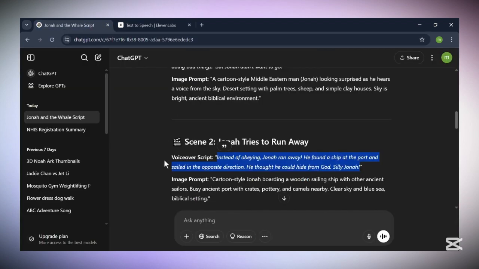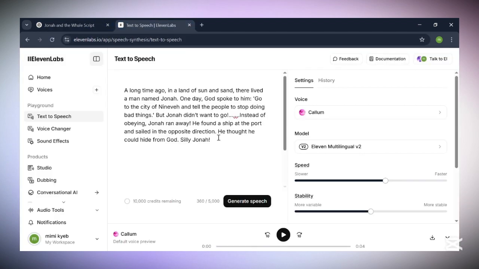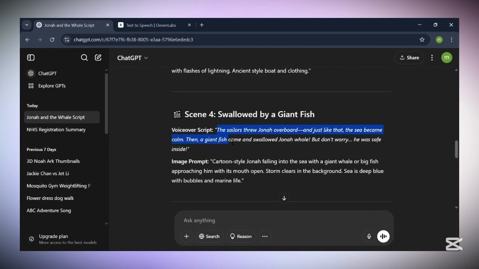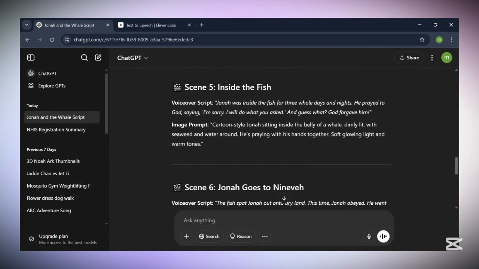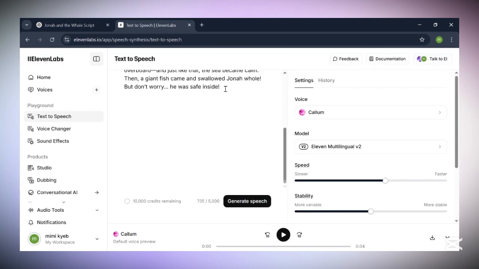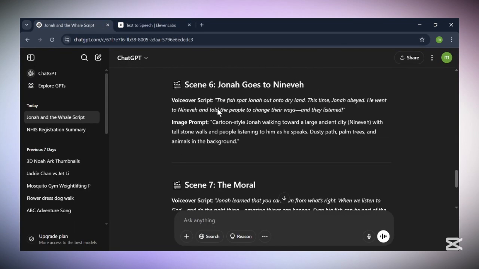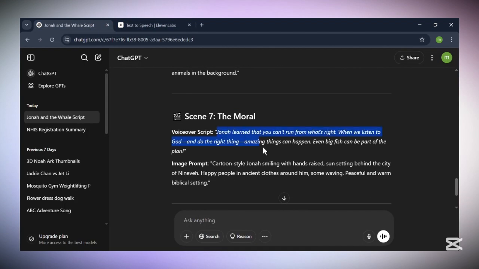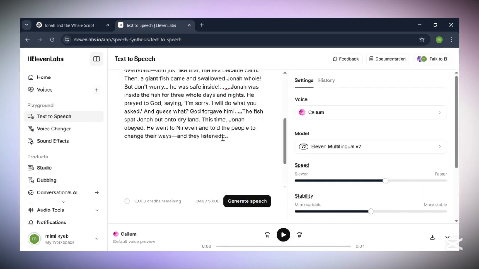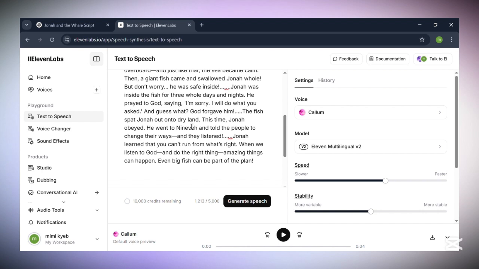After pasting all the voiceover scripts into ElevenLabs, you're going to have to choose a voice actor. There are several of them, but for the purpose of this video, I chose the Callum because I like his voice. His voice sounds like a storyteller, and that is exactly what we want for this. So I chose this one right here. And then now you can click on generate speech.